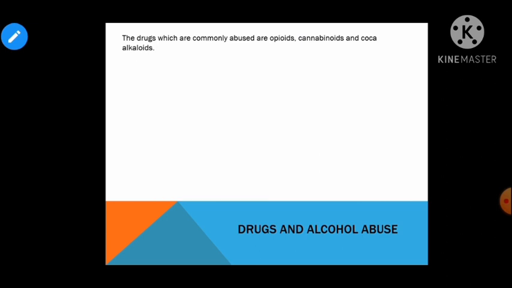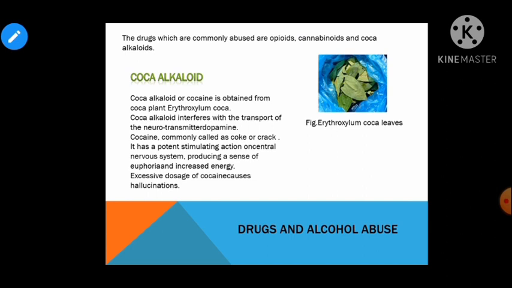Now the next category is coca alkaloid, which is commonly known as cocaine. Children, it is obtained from the coca plant, that is Erythroxylum coca. It is native to South America. It is commonly called coke, crack, and it is taken by snorting. Cocaine interferes with the transport of dopamine, which is a neurotransmitter actually. It stimulates the nervous system and produces a sense of euphoria and energy. Its excessive doses cause hallucination.